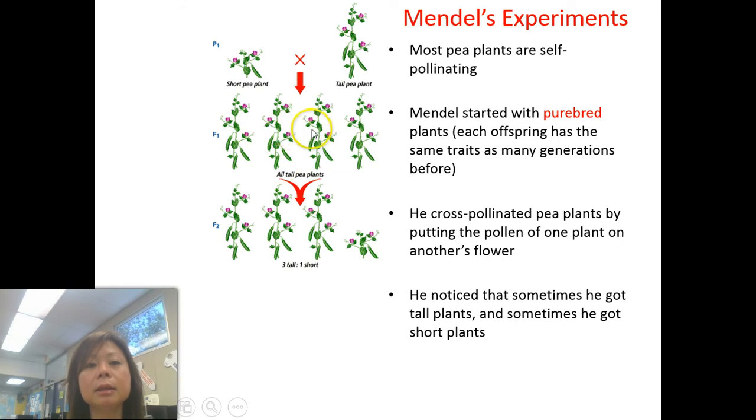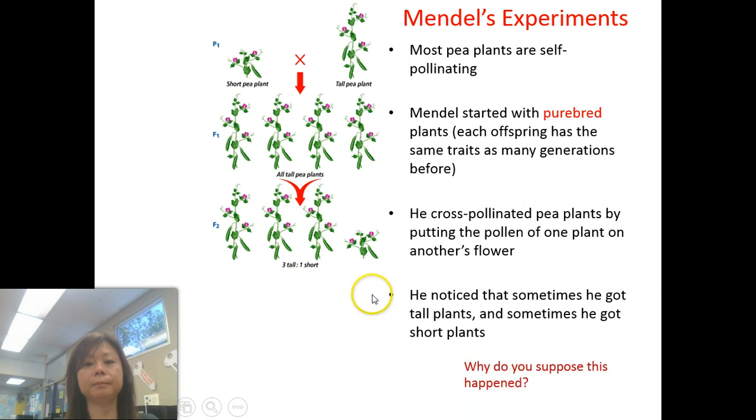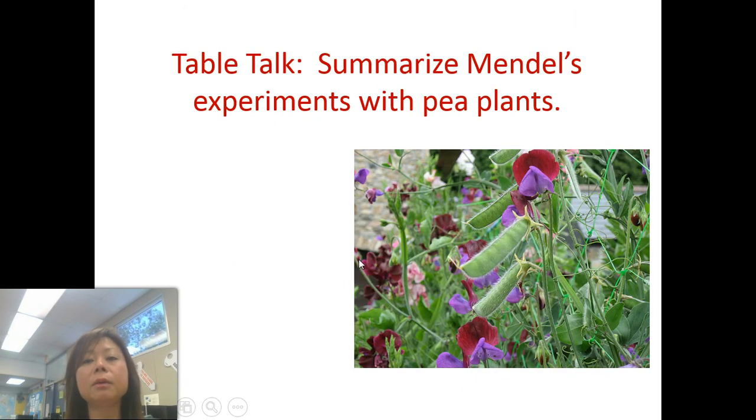Then he took these tall plants and bred them again. In the second generation, he noticed that for every 3 tall ones, there was 1 short one. So the shortness that had not been there in the F1 generation returned in the F2 generation. He did this with many different characteristics, such as pod color, pod shape, wrinkled, smooth, and every single time, the ratio was 3:1. Right now, pause the video and summarize what Mendel did with his experiments with the pea plants.